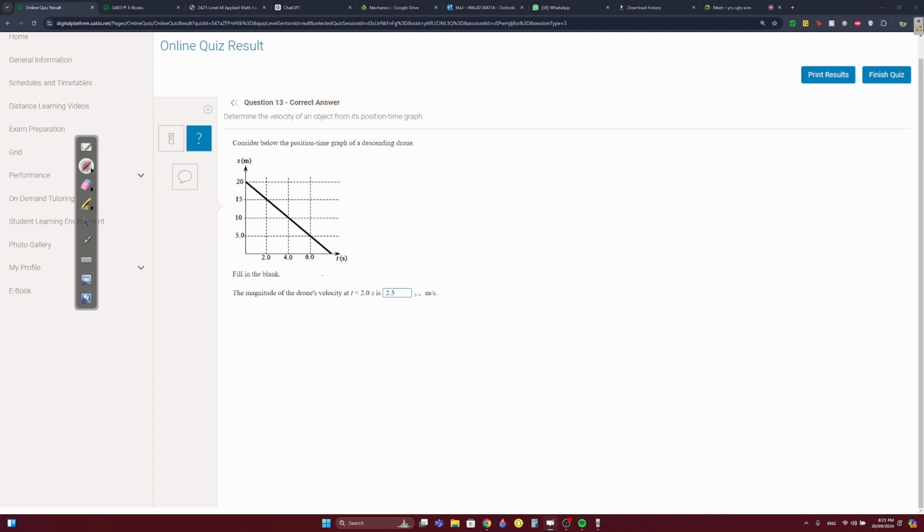Question 13. The magnitude of the drone's velocity, it's the slope, right? At t equals 2 seconds, it's the slope of the tangent. But since it's a straight line, it's just the slope of the line. Let's just take these 2 points. Final minus initial, 10 minus 15 over the time, 2 minus 5 over 2, minus 2.5, which is 2.5.